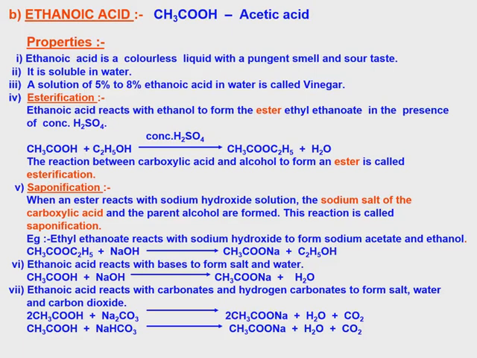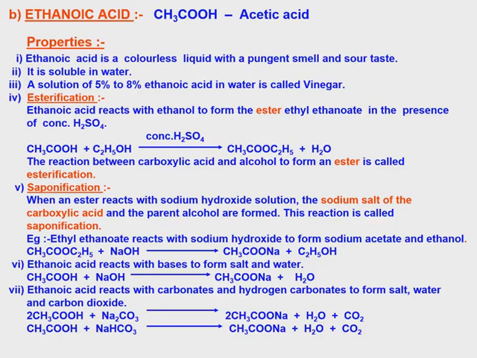Next, saponification. When an ester reacts with sodium hydroxide, the sodium salt of the carboxylic acid and the parent alcohol are formed. This reaction is called saponification. That means ethyl ethanoate, CH3COOC2H5, plus sodium hydroxide, NaOH, gives CH3COONa plus C2H5OH. This is called saponification.